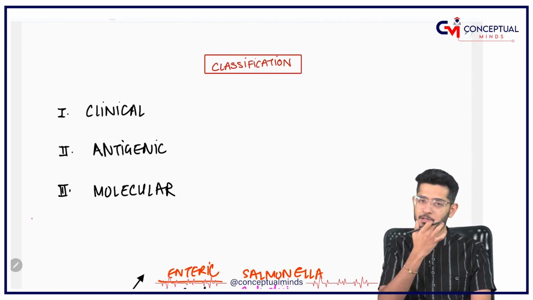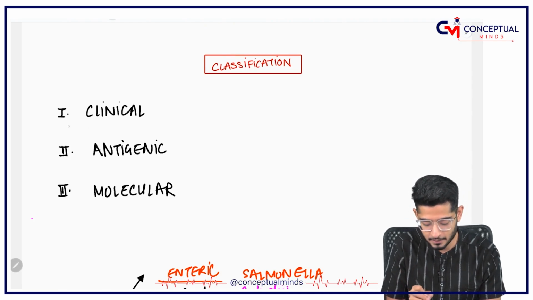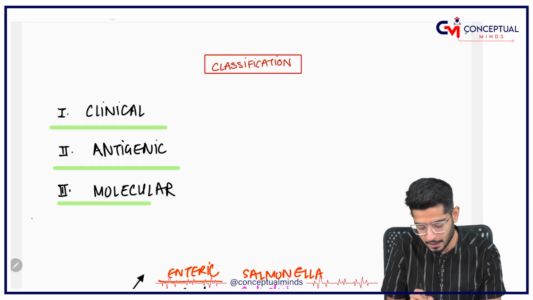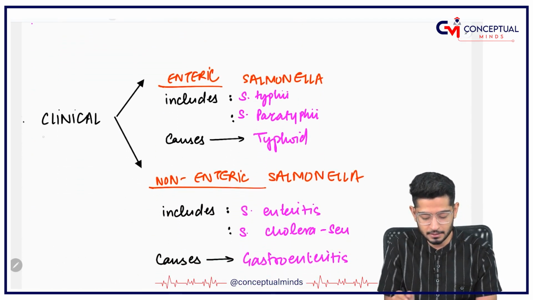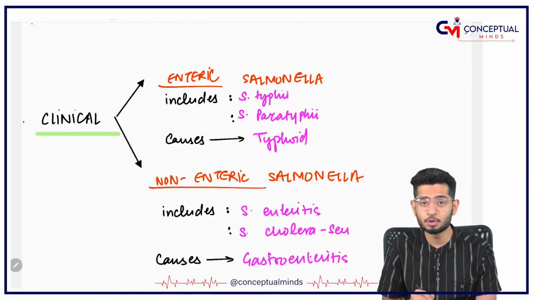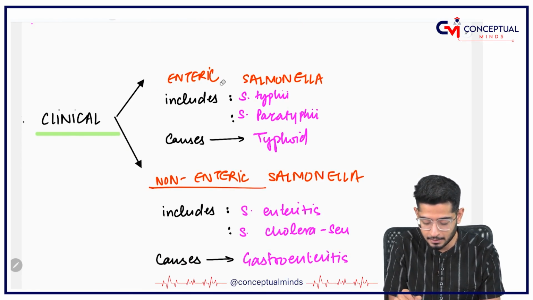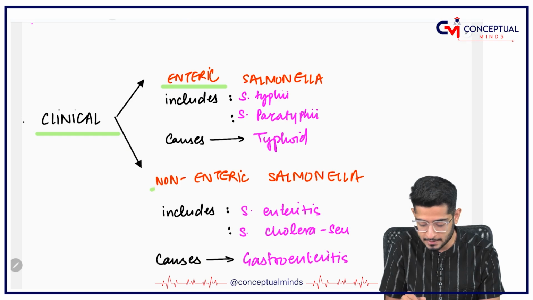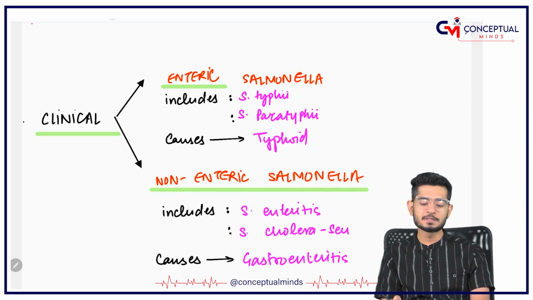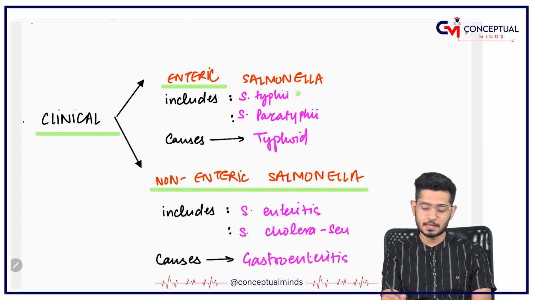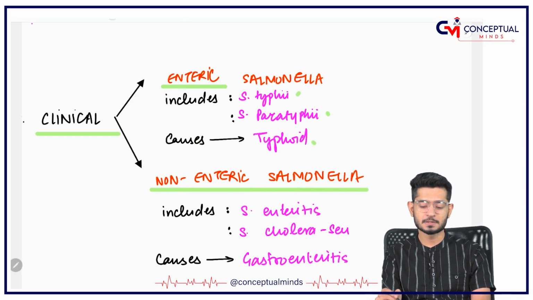Classification, if we talk about Salmonella, there are three classifications: clinical, antigenic and molecular classification. First of all, let us understand the clinical classification. You have got two types. One is the enteric and the other one is the non-enteric Salmonella. Enteric Salmonella, that means it is coming to the intestine. Salmonella typhi and paratyphi are responsible for causing typhoid or enteric fever.